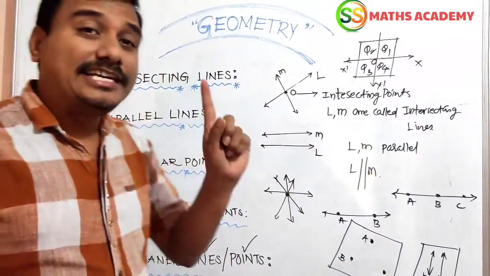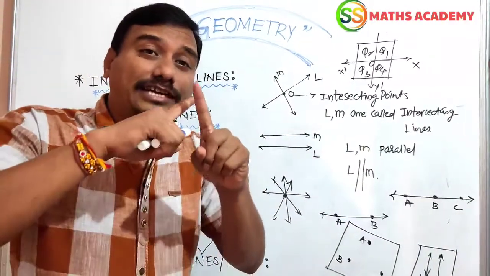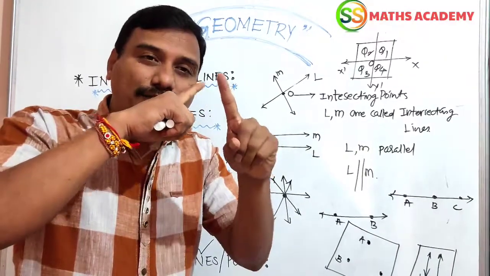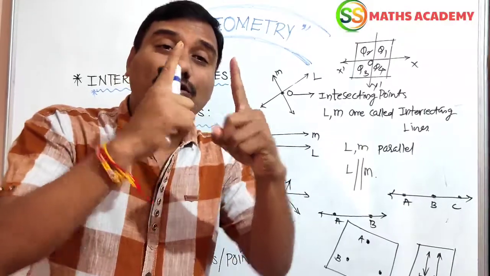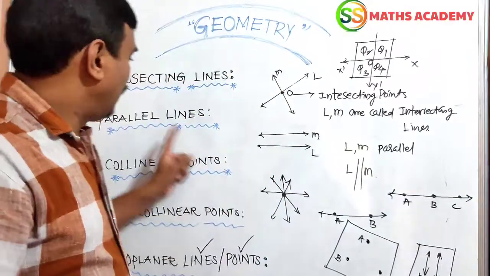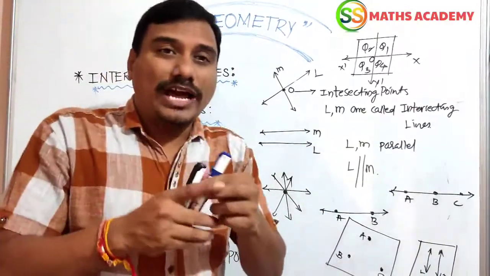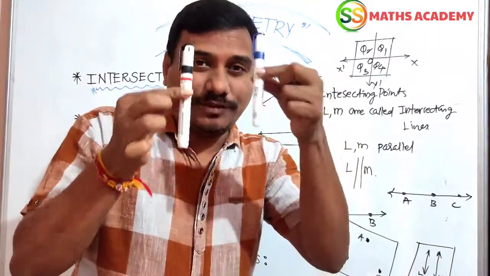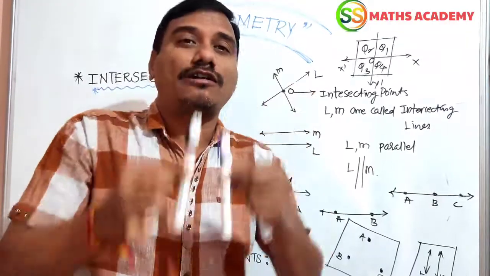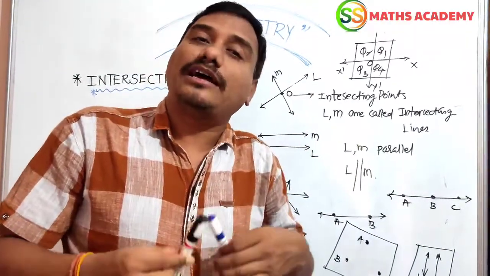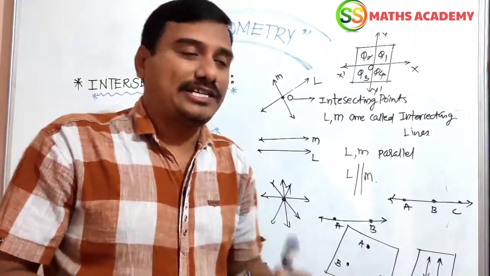Intersecting lines meet at a point. 2 lines meet at a point; such a point is called the intersecting point, and such lines are called intersecting lines. Parallel lines: 2 lines that never meet. For example, these 2 lines never meet at any point. Such lines are called parallel lines. So, parallel lines do not have any common point.